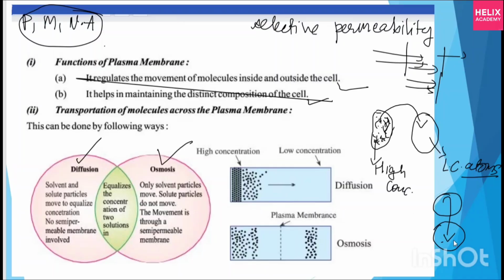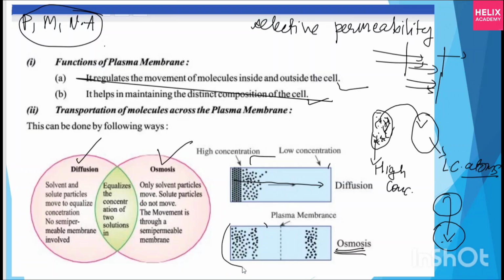So higher temperature is moving to lower temperature. Similarly, in diffusion, higher concentration moves towards lower concentration, and after some time they reach an equilibrium state where both sides are equal. That is the ideal case. Did you understand this? Next is osmosis. What is osmosis? Okay, fine.